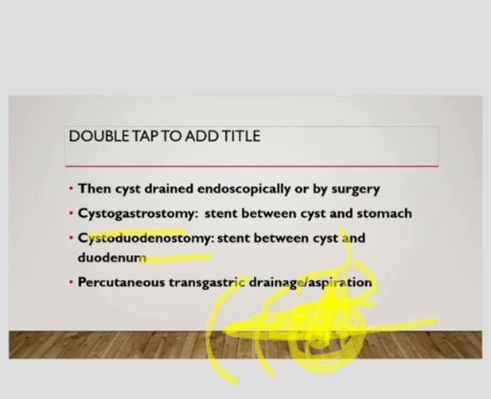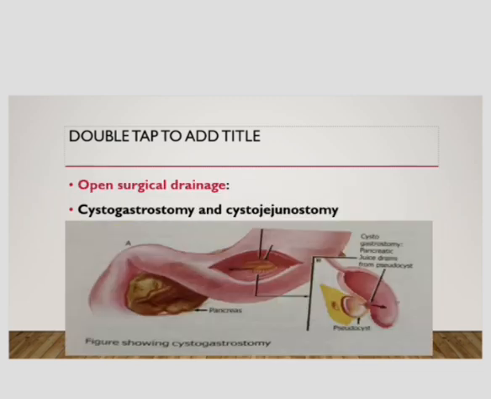In open surgery, we can do cystogastrostomy and cystojejunostomy. In cystogastrostomy, we open the anterior wall of the stomach and hold the anterior wall of the stomach by Babcock forceps. Then we create an anastomosis between the posterior wall of the stomach and the cyst. And in this way, the cyst drains through the posterior wall of the stomach into the stomach, and we then close the anterior wall of the stomach.